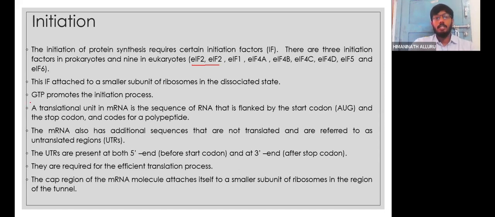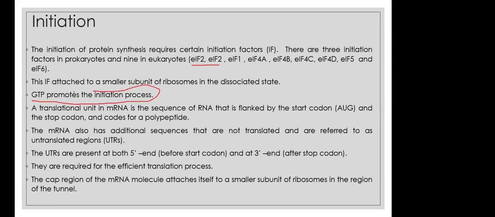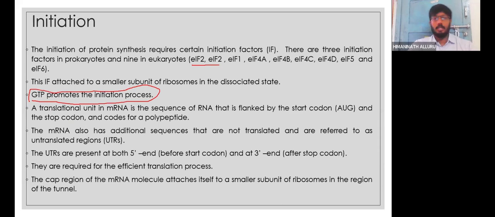Now, GTP is another very important energy currency, which is going to initiate this initiation process. Otherwise, what will happen? Without energy, initiation will not take place. So energy must be given to that. So GTP also plays a very important role. Now, throughout this structure, GTP will be used for one amino acid. For one amino acid to bind into the A site, one GTP will be utilized. Hydrolysis of one GTP will take place for one amino acid. That will be continuously happening.